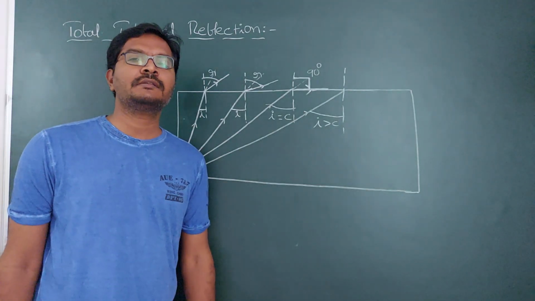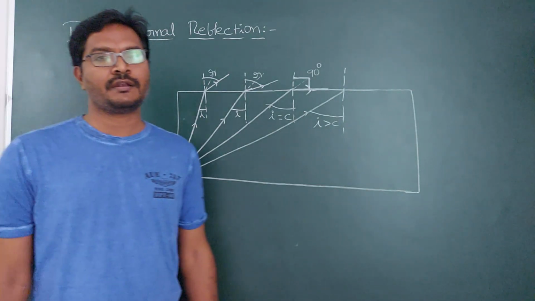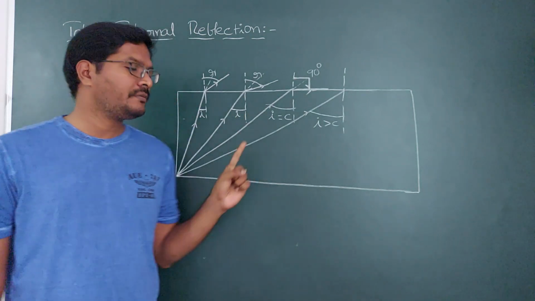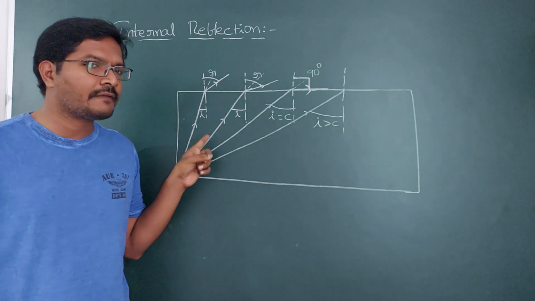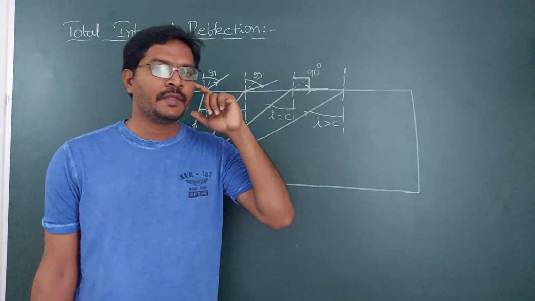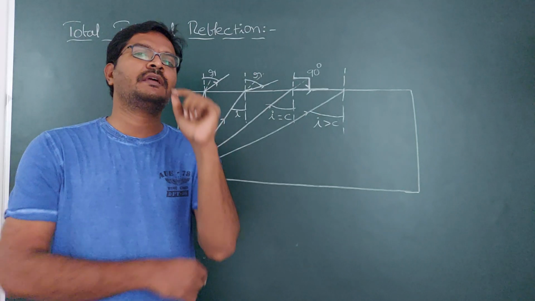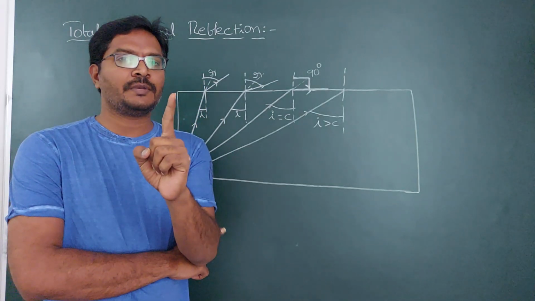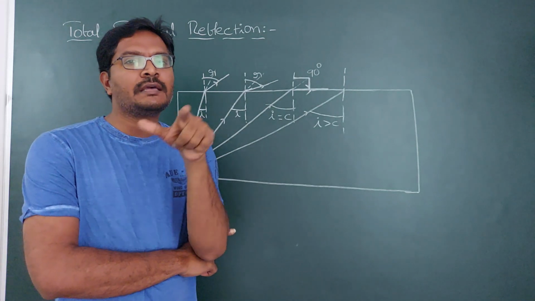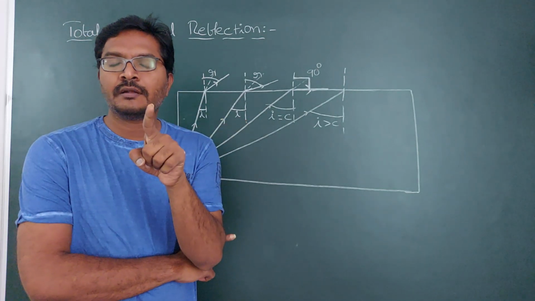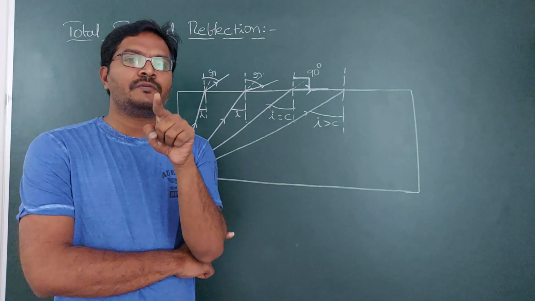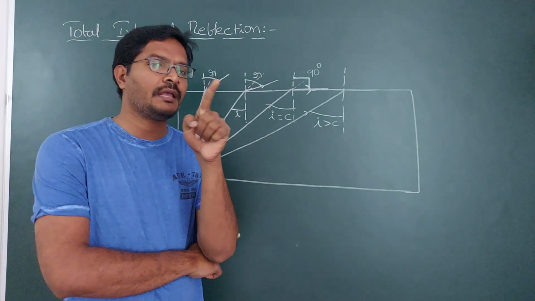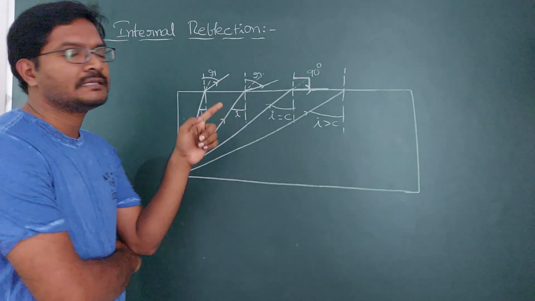So here the refracting surface will also do the reflection. The first condition is the object must be in the denser medium, then the light ray travels from denser to rarer. So that is the first condition for total internal reflection to happen. Object must be in the denser medium. By placing the object in the rarer medium, you cannot expect total internal reflection. You will get total internal reflection only when the light travels from denser to rarer. That is, the object must be in the denser medium.